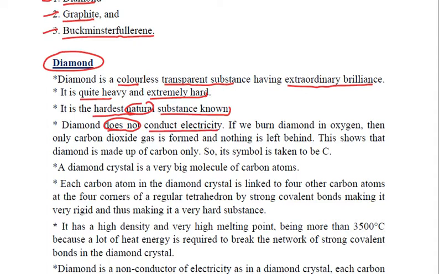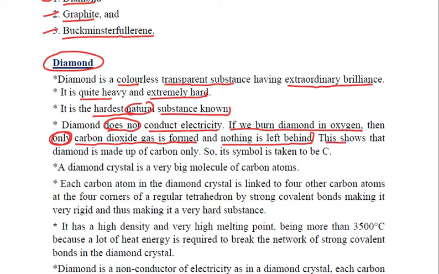Yet another property of diamond is that if we burn diamond in oxygen, then only carbon dioxide gas is formed and nothing is left behind. So if 100% carbon dioxide gas is formed, nothing is left behind.